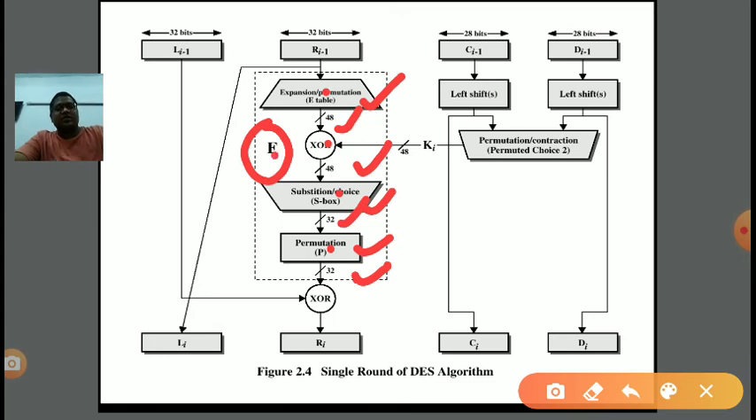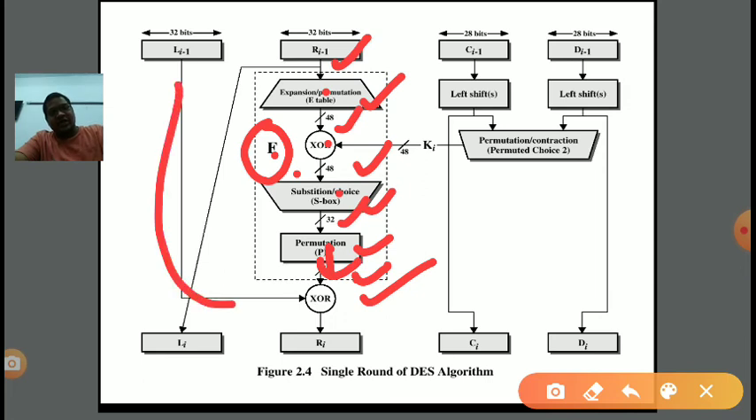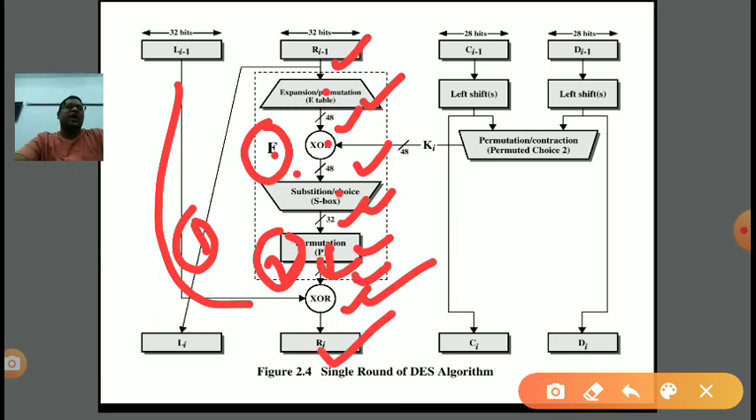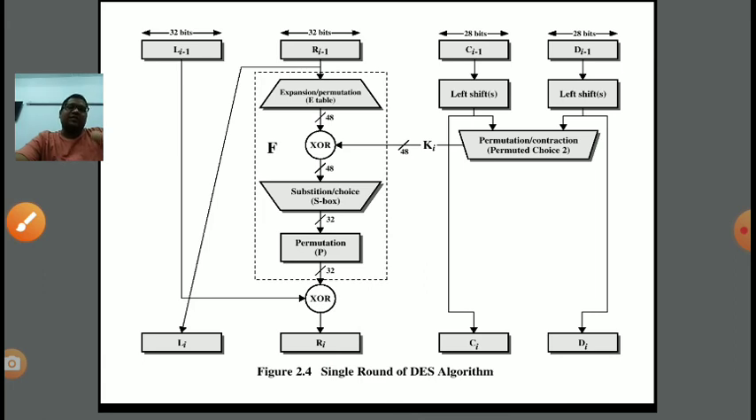In the function the input is R I minus 1 and the resultant after the permutation is 32 bit. This will be given to the XOR along with L I minus 1. So two inputs are there: first is the function output, second is L I minus 1. Both will be XORed, and the resultant will be given to R of I. In this manner we can perform it.